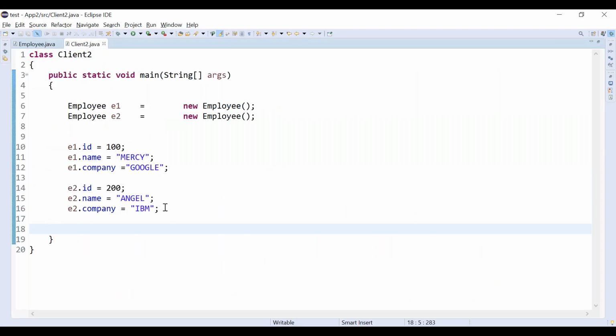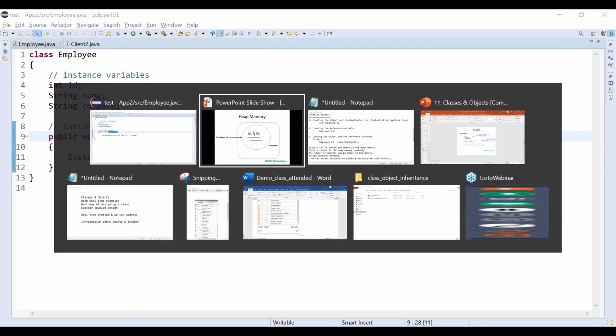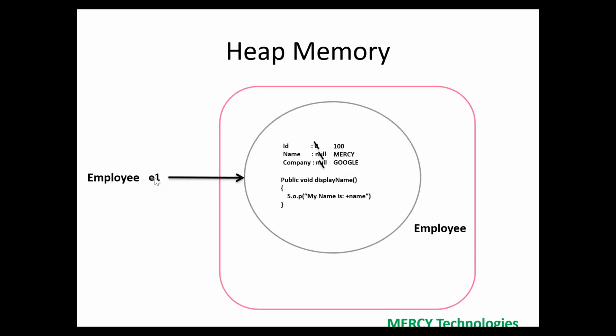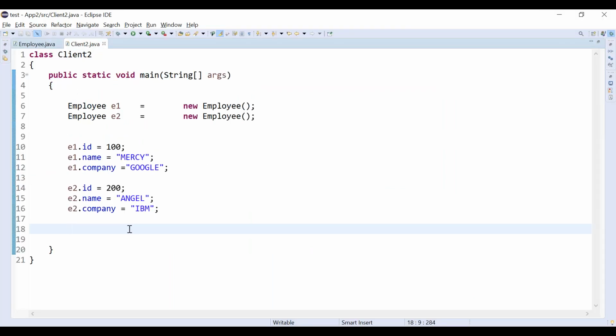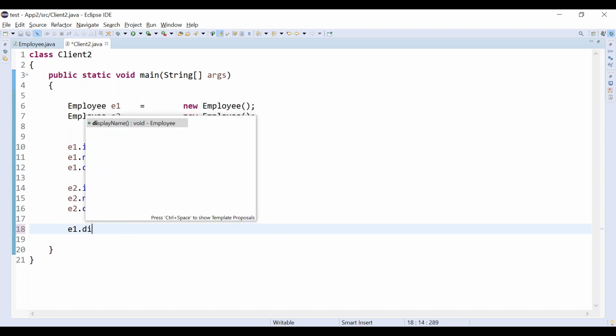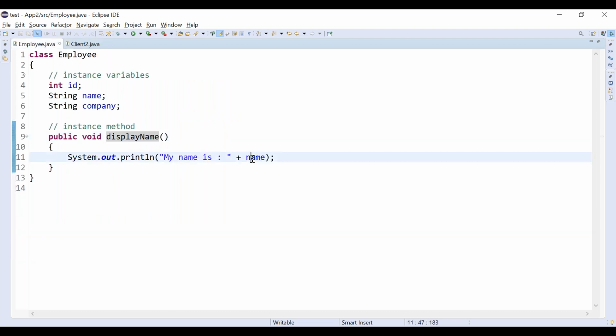Now I have removed all the println statements. I no need to use System.out.println. I am trying to call displayName. How can I call displayName? By using the reference variable e1.displayName. If I want the first object, I will use e1.displayName. Now if I run, what output will I get? My name is, whatever name is available in e1.